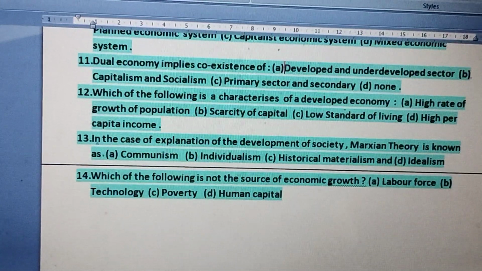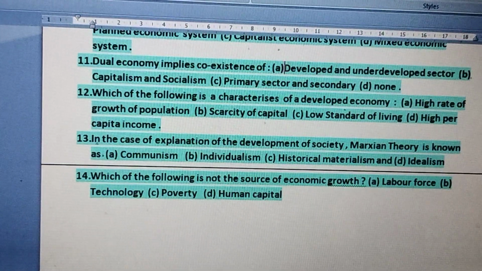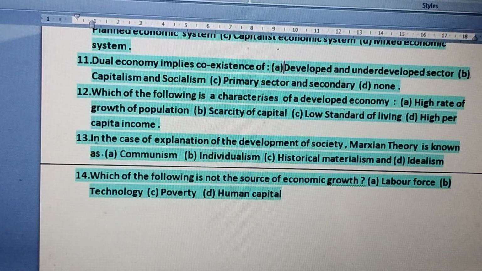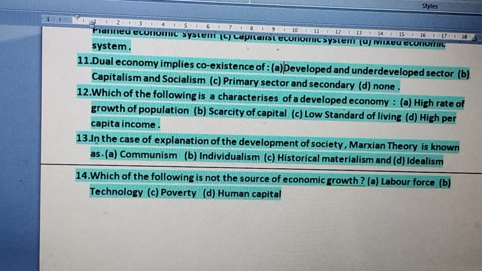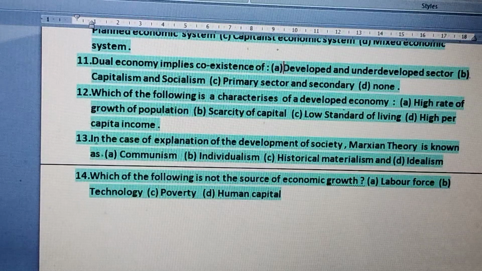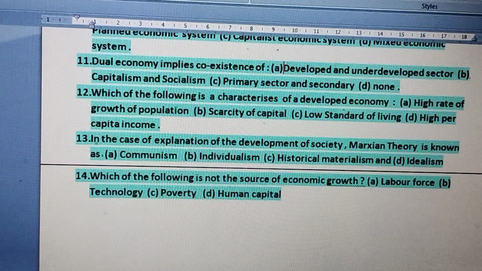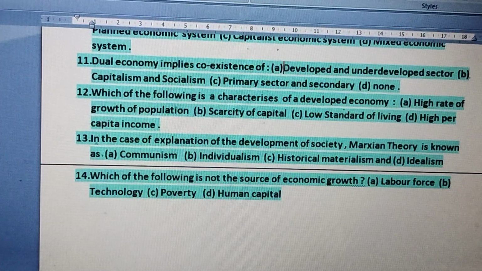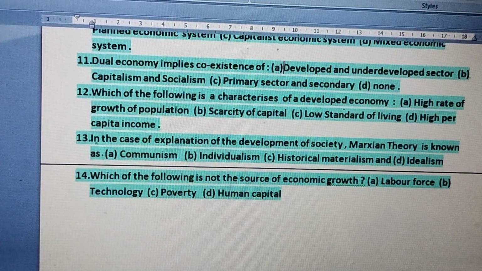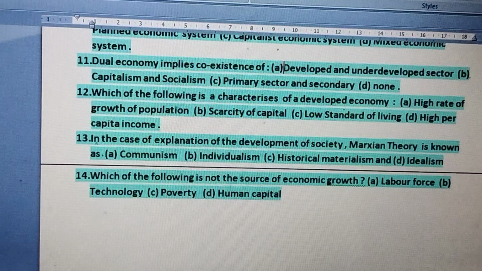If you see question number 13, in the case of explanation of the development of society, Marxist theory is known as communism, individualism, historical materialism, or idealism, and it is definitely communism. Marxist theory is also known as communism.